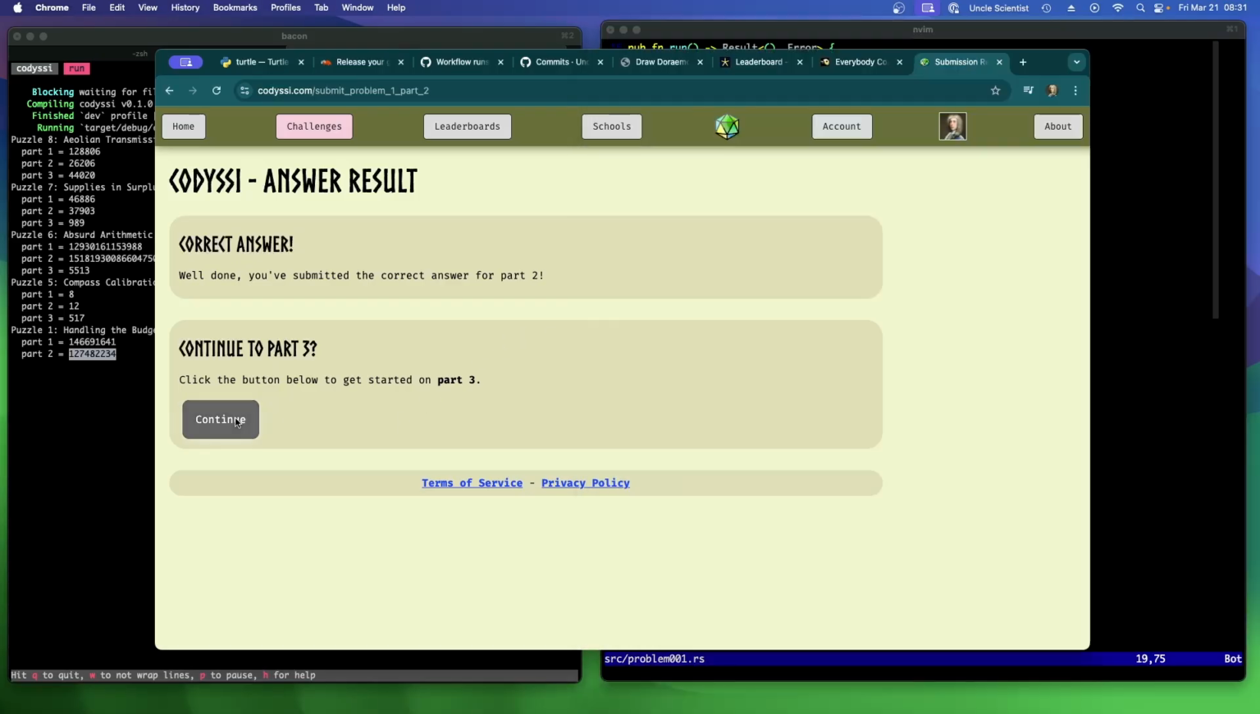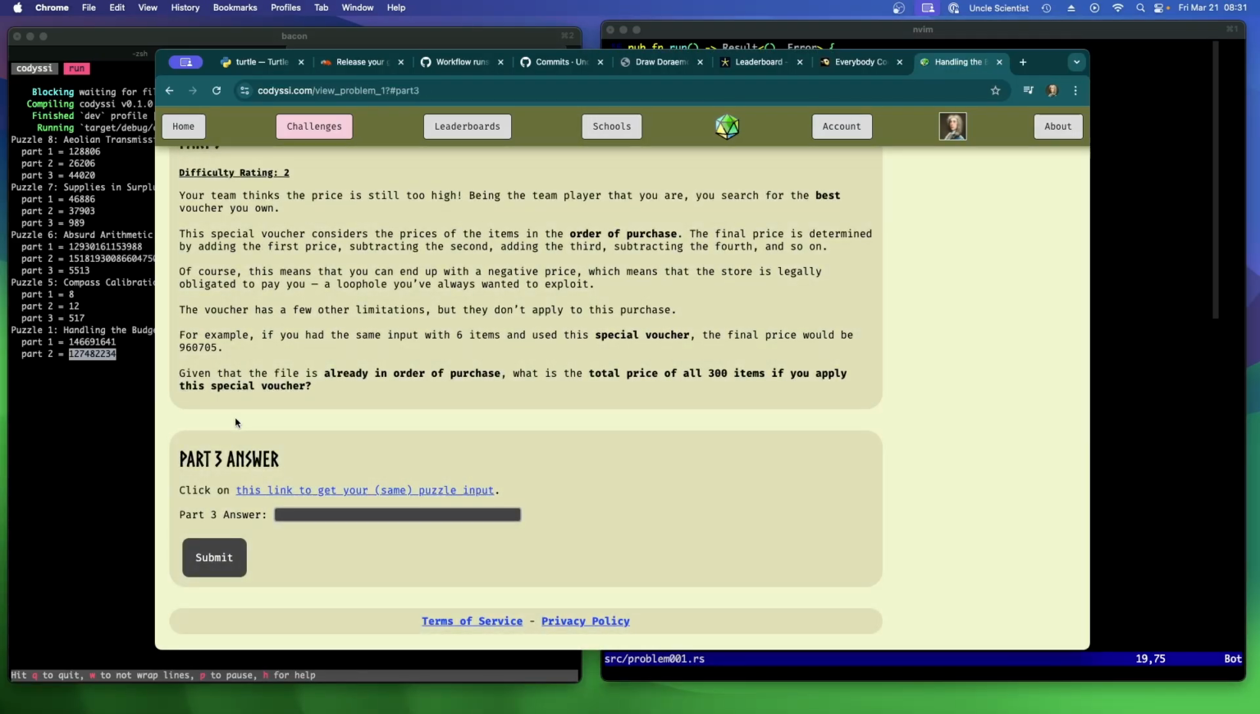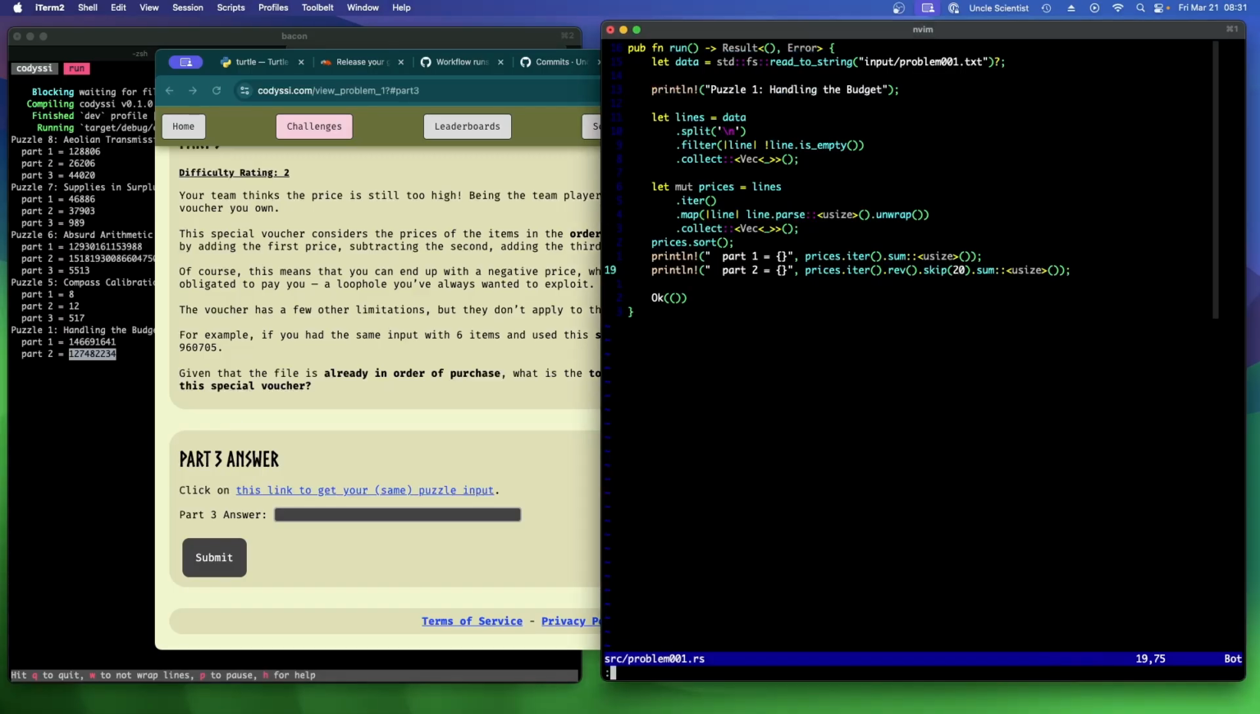All right, let's continue to part 3. Your team thinks the price is still too high. Being the team player that you are, you search for the best voucher you own. This special voucher considers the prices of the items in the order of purchase. The final price is determined by adding the first price, subtracting the second, adding the third. Okay. All right. Of course, this means that you can end up with a negative price. So I got to change all those usizes to isizes. There we go. Done.